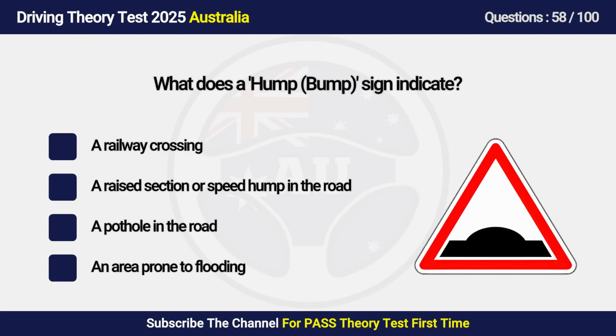A. A railway crossing. B. A raised section or speed hump in the road. C. A pothole in the road. D. An area prone to flooding.